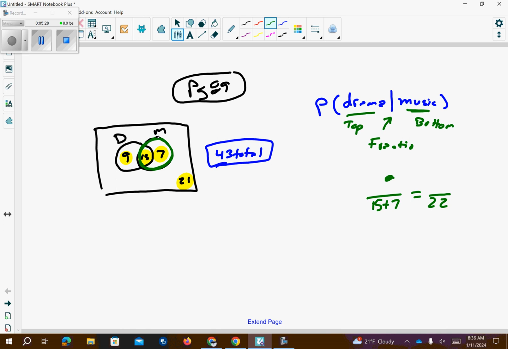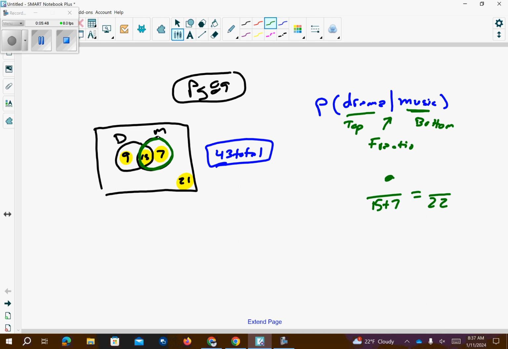Can you explain how you got 15? Because I don't understand. Okay, so, I get the denominator. But okay, so see how I circled the music such that they like music. I want only the people who like music at some capacity, whether they like only music or both.